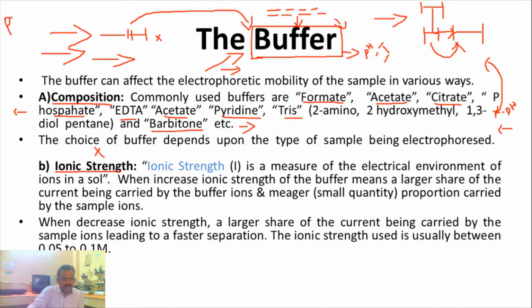If you are going to make a pH 4 buffer, what buffer is not important; the pH of the buffer is 4. It means an acidic buffer. If you are going to make a pH 8 buffer, this is a basic buffer. Both are buffers, both maintain the pH at the time of reaction, you know very well, but this is an acidic buffer and this is a basic buffer.